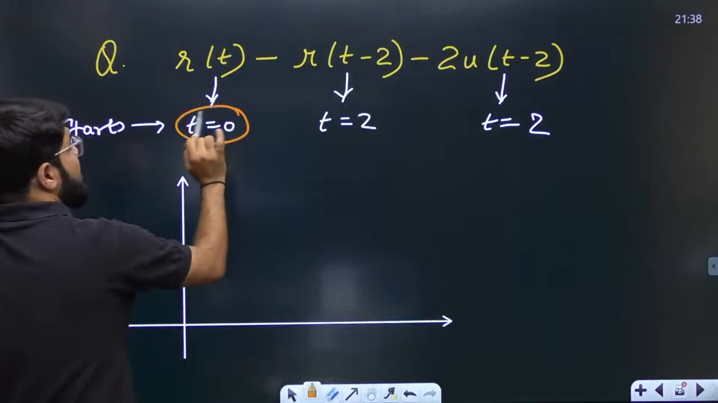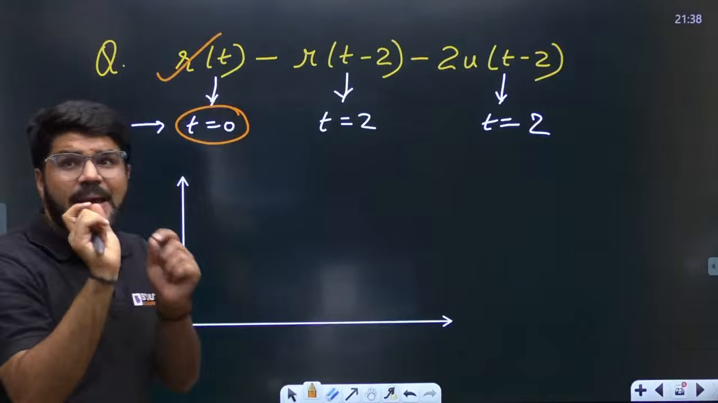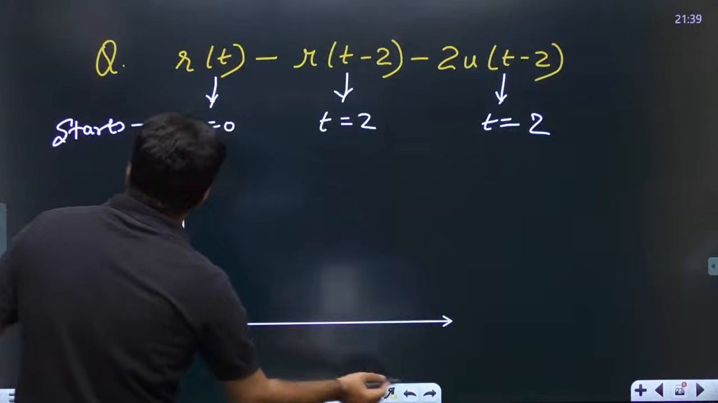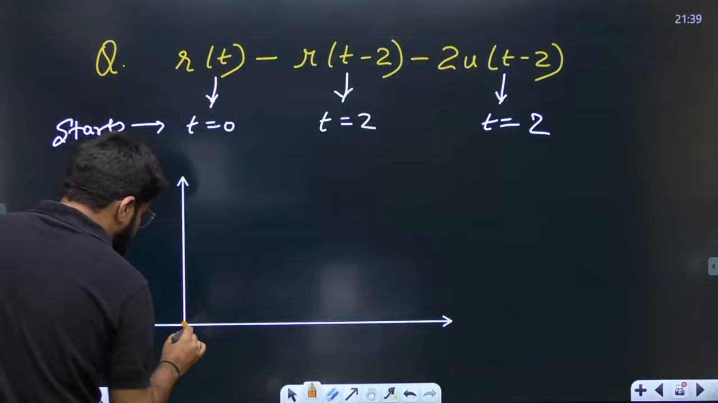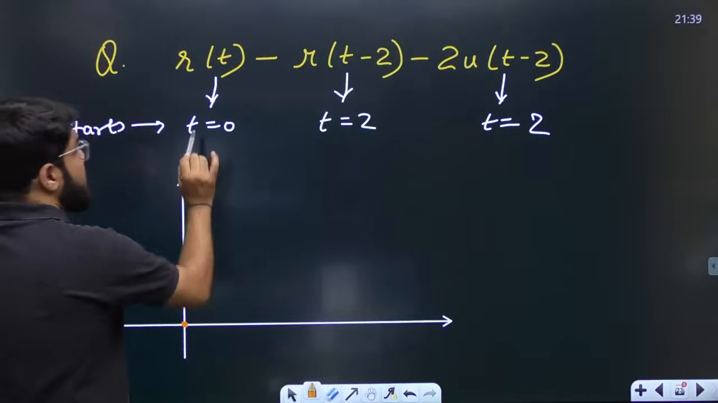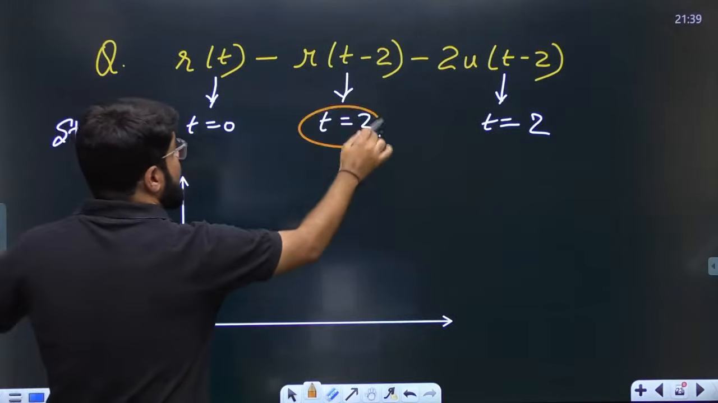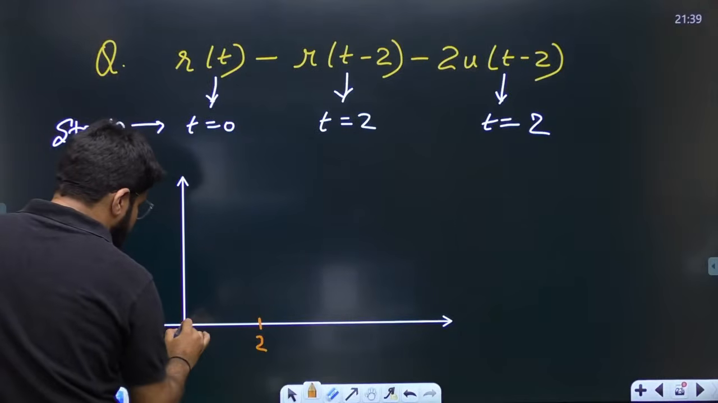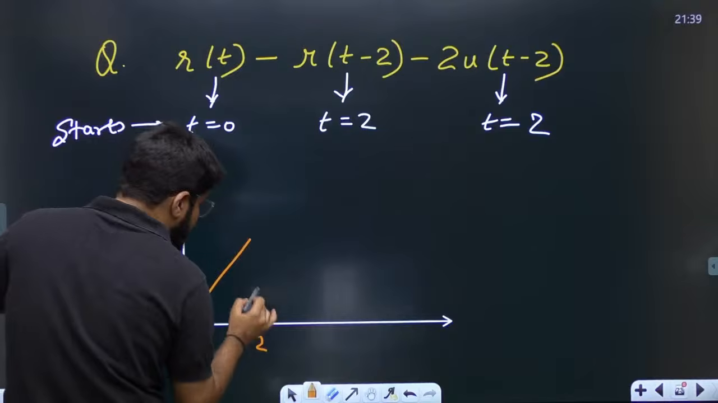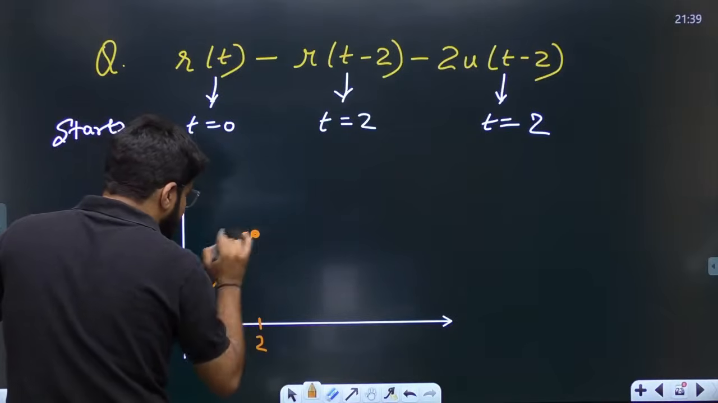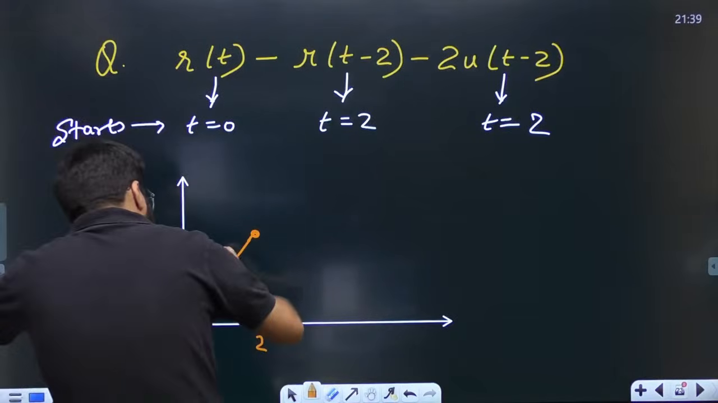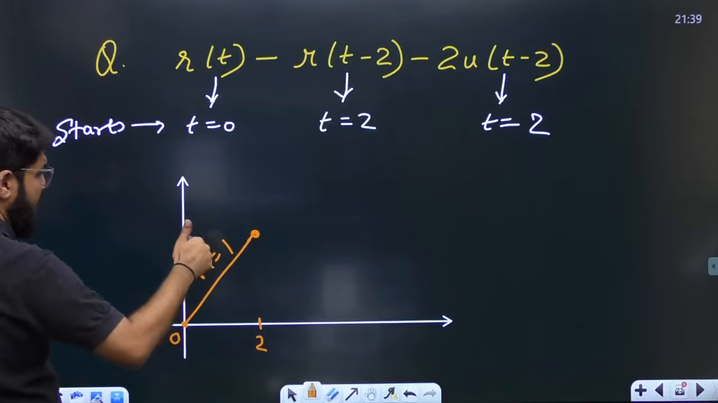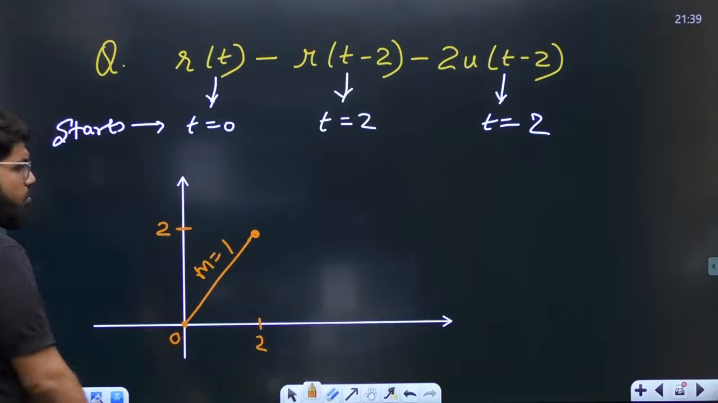The first signal that starts from the origin is the unit ramp signal with slope equal to 1. Up to what? Up to the next time, which is t equal to 2. So up to t equal to 2, let this continue with slope equal to 1. And once again, if the slope is equal to 1, change in x should be equal to change in y. So change in y is equal to 2 units.